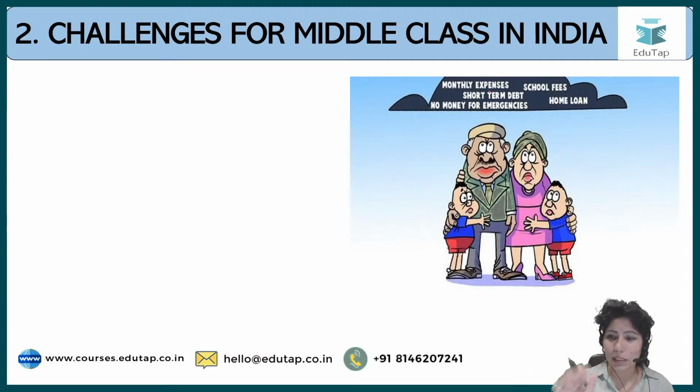Let's look at this picture here. Monthly expenses, school fees, short-term debt, no money for emergencies, home loans. So basically the pressure on the Indian middle class is a lot because the government does not provide them with free houses as it does in the case of poor people. And rich people can afford multiple houses. If anything goes wrong in the family, let's say there is a health emergency, the entire savings of the middle class get exhausted because they don't get free food, or free healthcare facilities are not there for them, or they cannot go to such facilities.